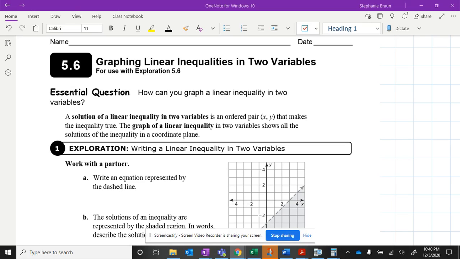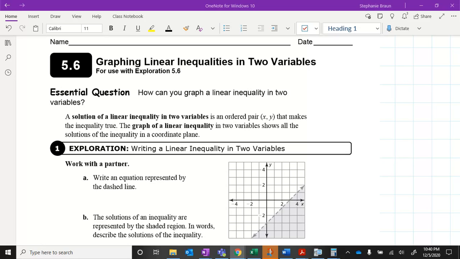Okay, ladies, we are going to do lesson 5.6. We're going to start in your spiral with the explorations, and then we will do a toolkit entry, and then with whatever extra time we've got, do some extra practice back in your spiral.